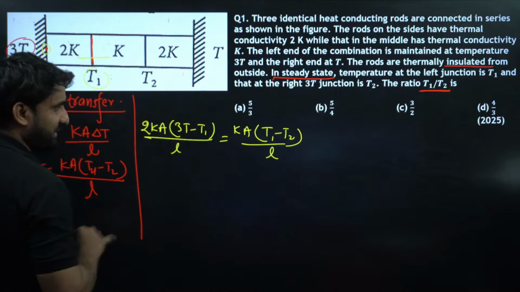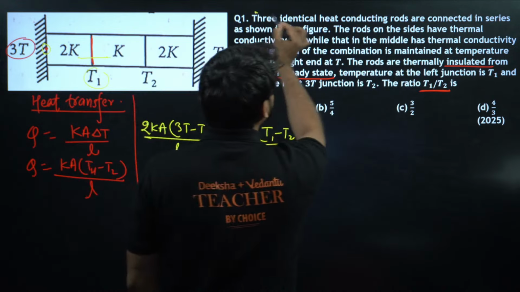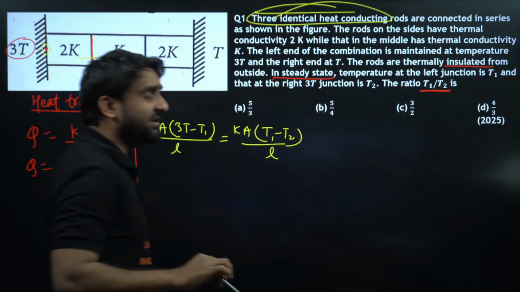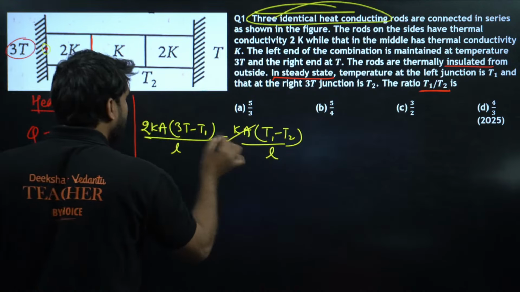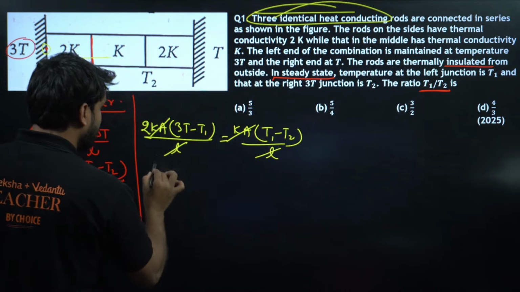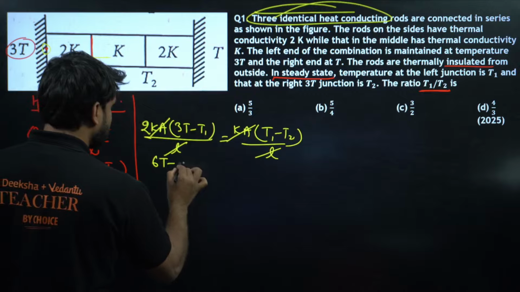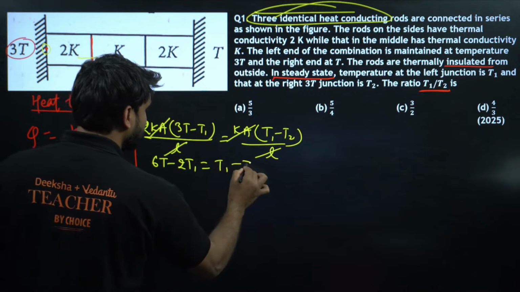My champions, can you see that A and L are the same, because the three identical heat conducting rods have the same area and the same length. So K, A and L cancel. If we solve this, we get 6T minus 2T1 is equal to T1 minus T2.